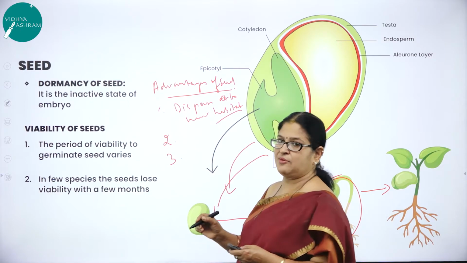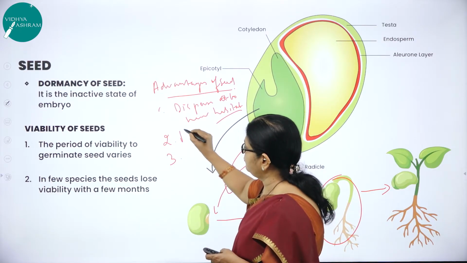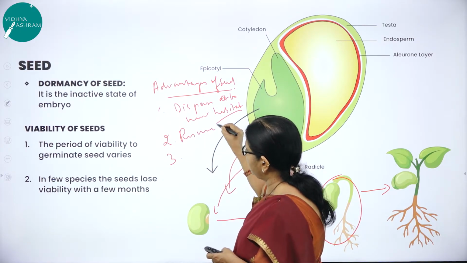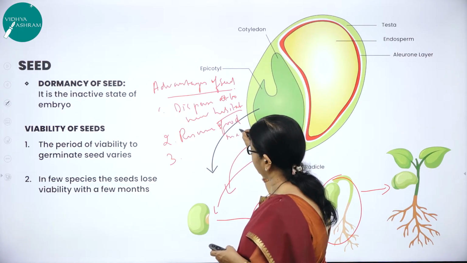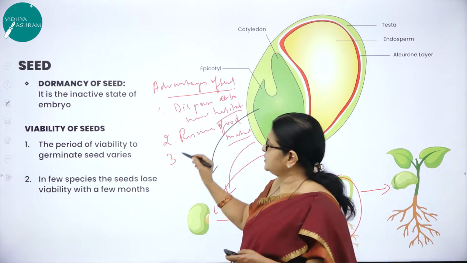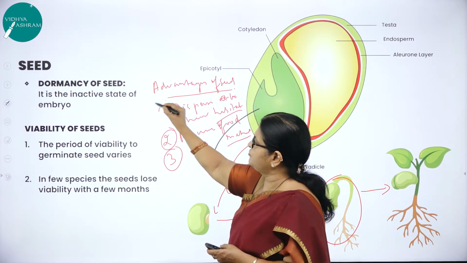So what is the second advantage? It has reserve food material, sufficient reserve food material. Then what is the third very important advantage of a seed?